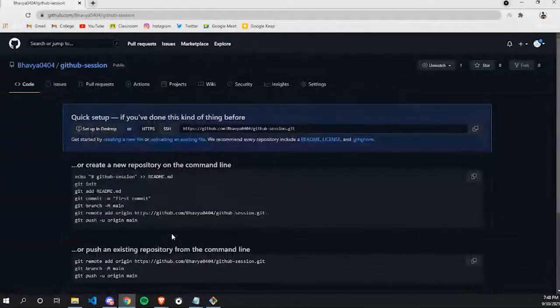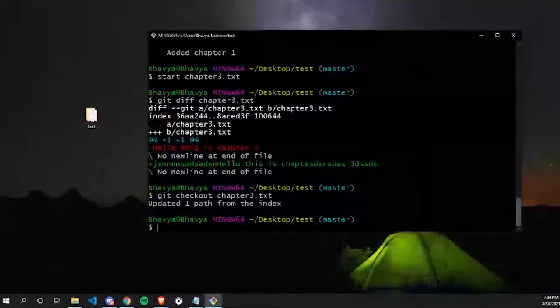So yeah, you have successfully created a repository on GitHub. And now let's add our data from our test folder to this GitHub repository. So for that, you need to copy this link. As you can see here, you can click here, and yeah, let's go back to our terminal.